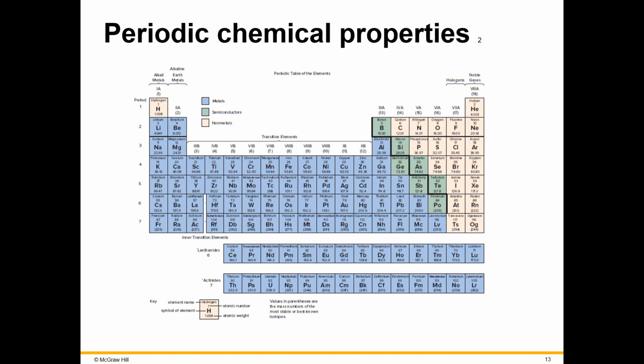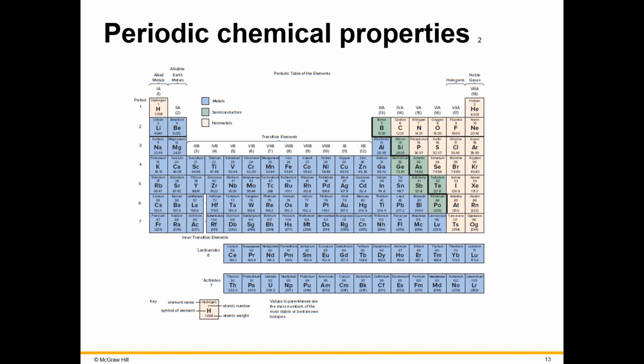And we actually call these groups A and B, A being the main groups or the representative elements, and B being the transition elements or transition metals, which we'll talk more about at a different time. The family indicates the number of electrons in the outer shell.